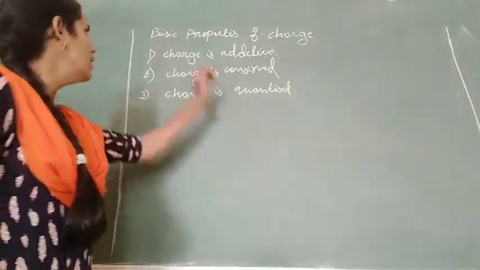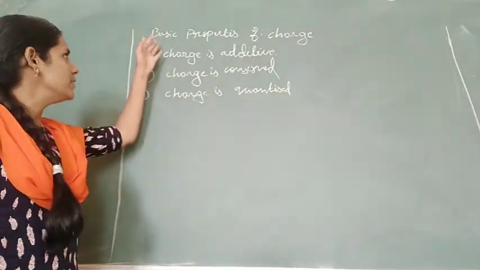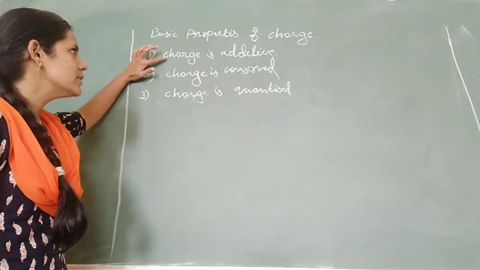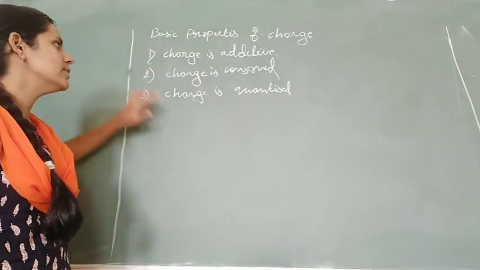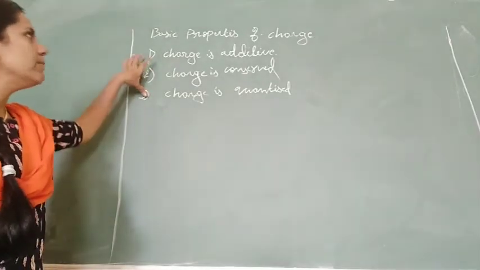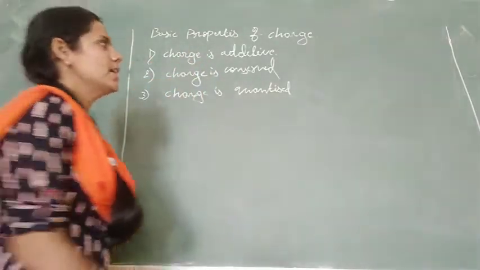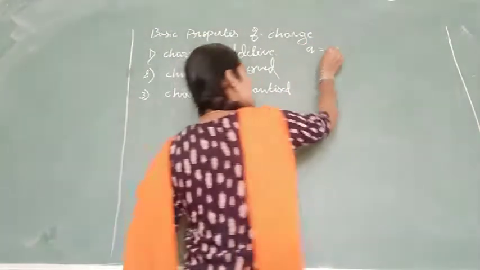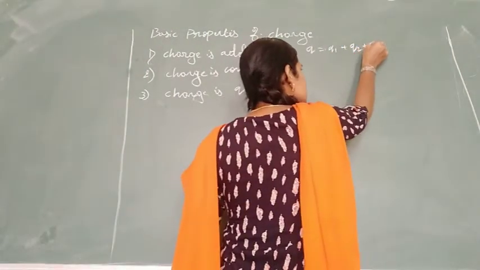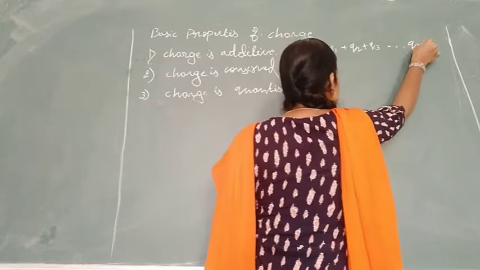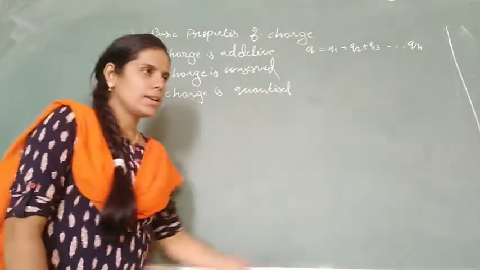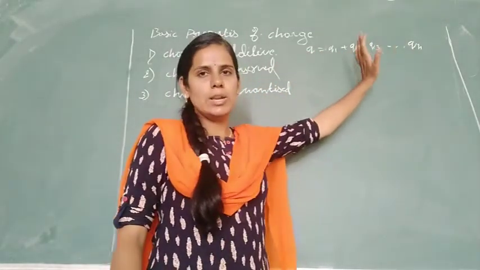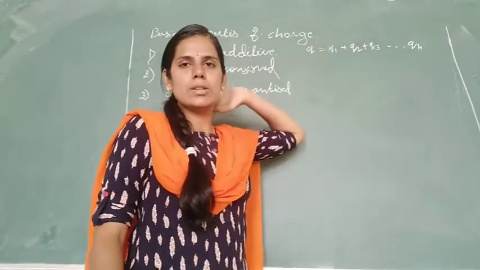Good morning everyone. In yesterday's class and the previous class we have already discussed the basic properties of charge. We discussed that charge is additive, charge is conserved and charge is quantized. Briefly, charge is additive means the total charge of the system is always equal to the algebraic sum of the individual charges present in that system. We can add the charges in a system by simply adding all those individual charges, and we get the total charge on that system.